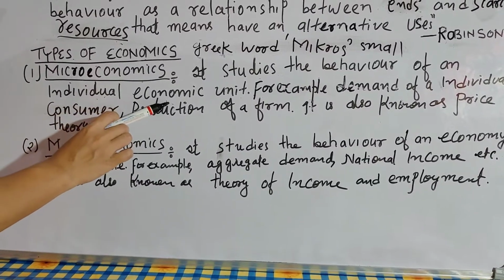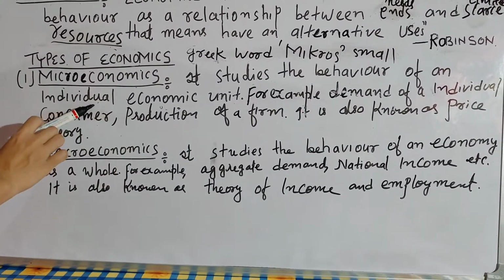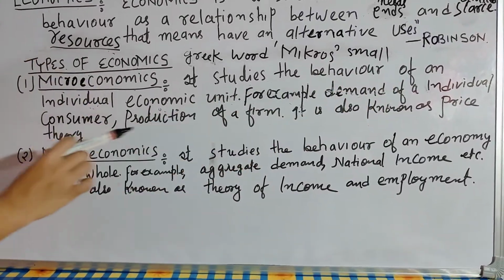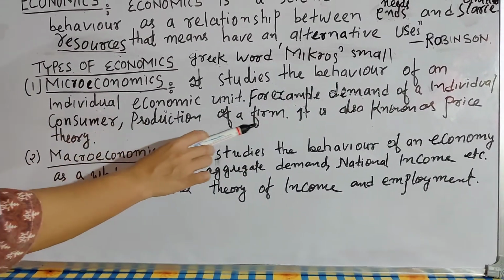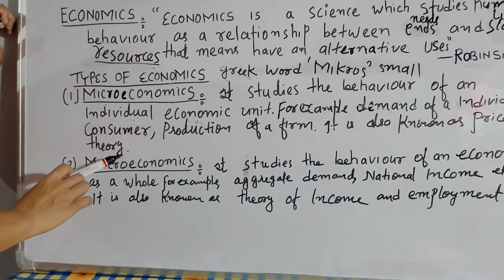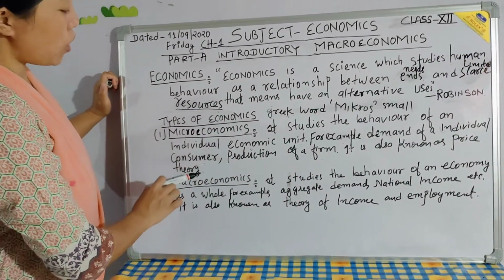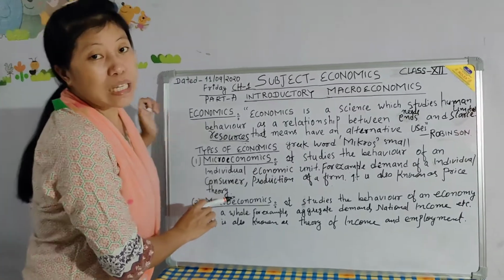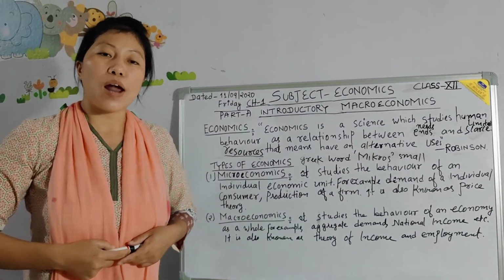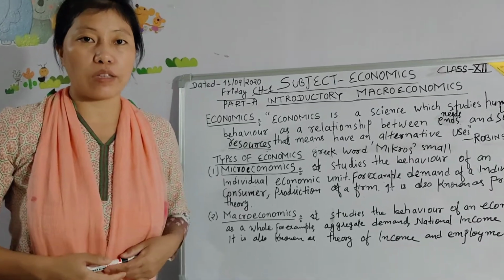For example, the demand of an individual consumer, or the production of a firm, and it is also known as price theory. Why is it known as price theory? Because it mainly deals with the price of commodities and factors.